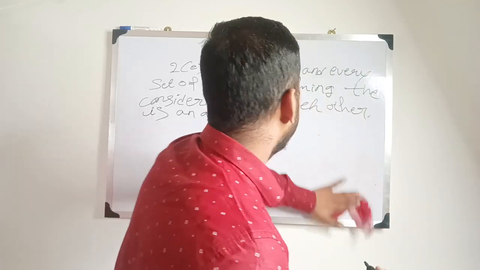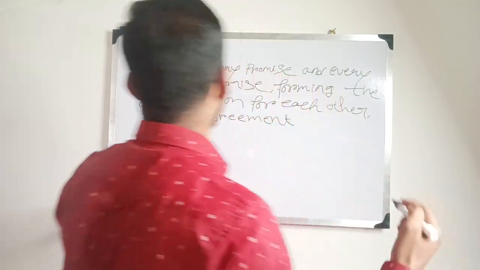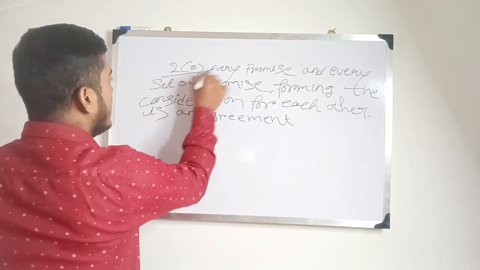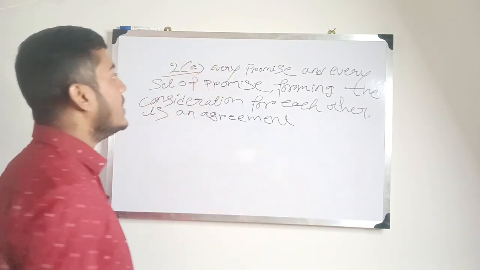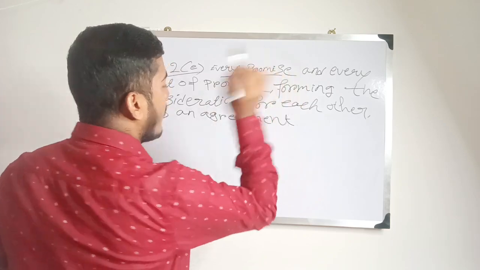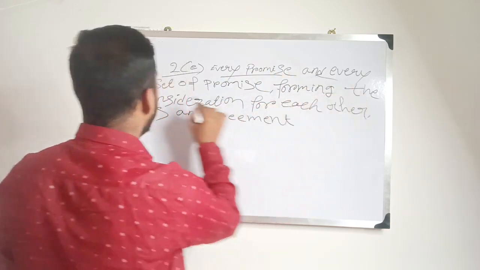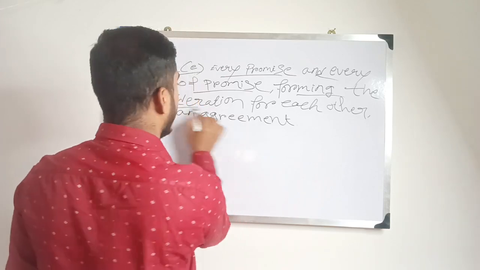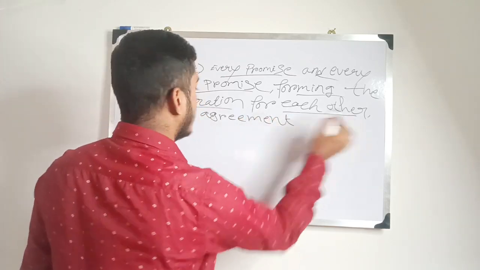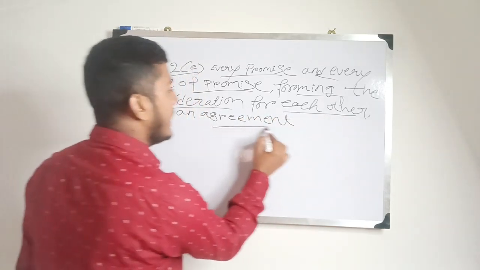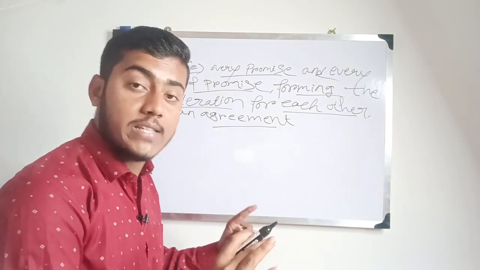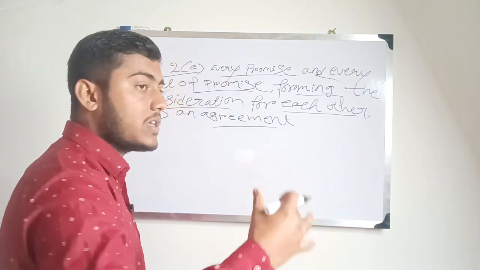So now, what is an agreement? Section 2 subclause (e) deals with an agreement. Every promise and every set of promises forming the consideration for each other is an agreement. The consideration means something in return.